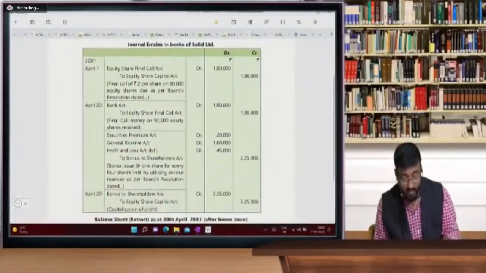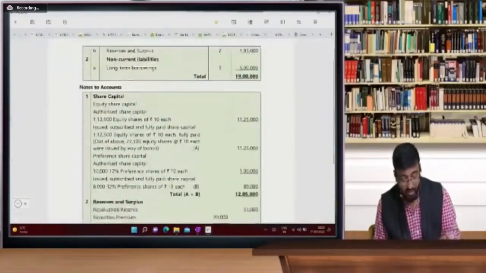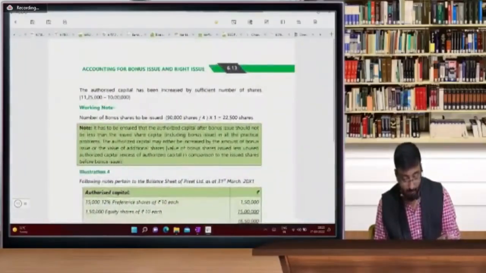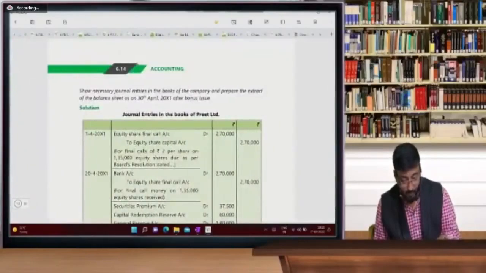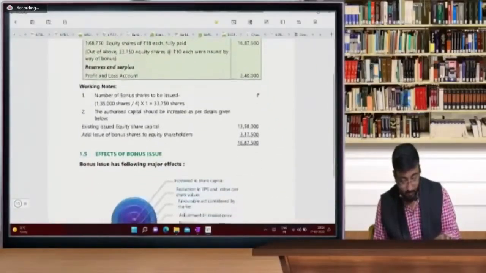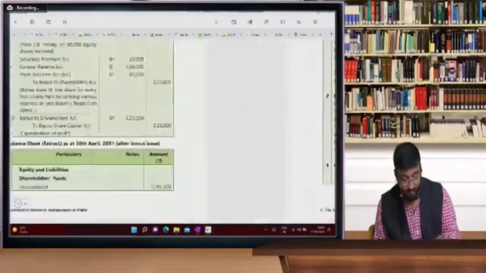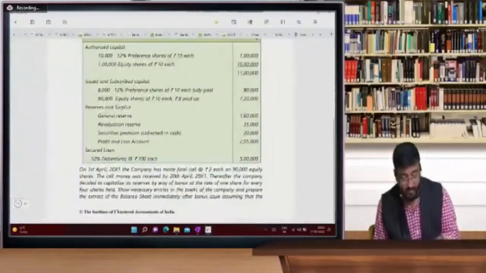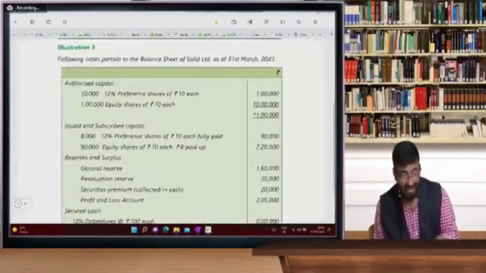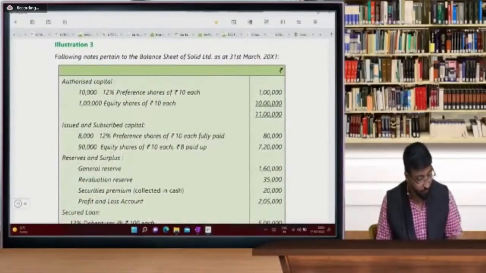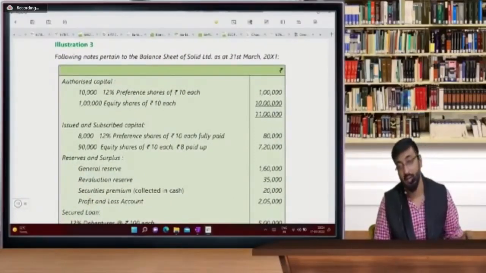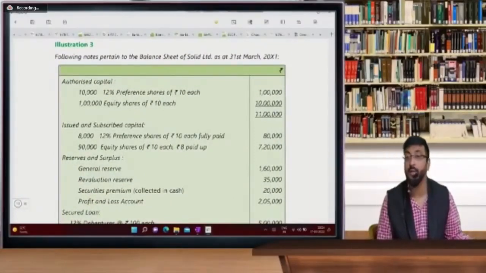You have to tell this in the balance sheet also. So for illustration number 3, you have to prepare a balance sheet extract. Okay, so illustration number 3, let's solve this. It is the last illustration of the day, so the last 6 minutes now. And balance sheet practice we'll do in the next session. This is the last session of bonus issue.